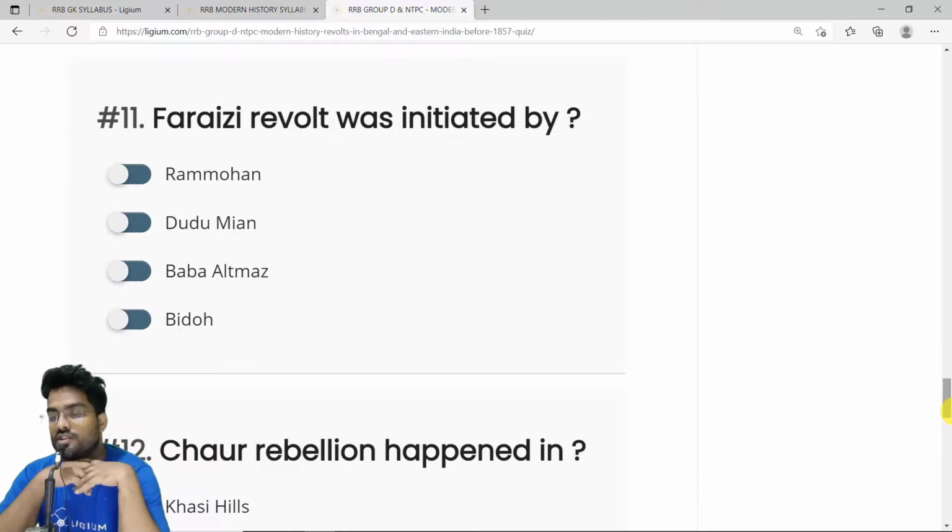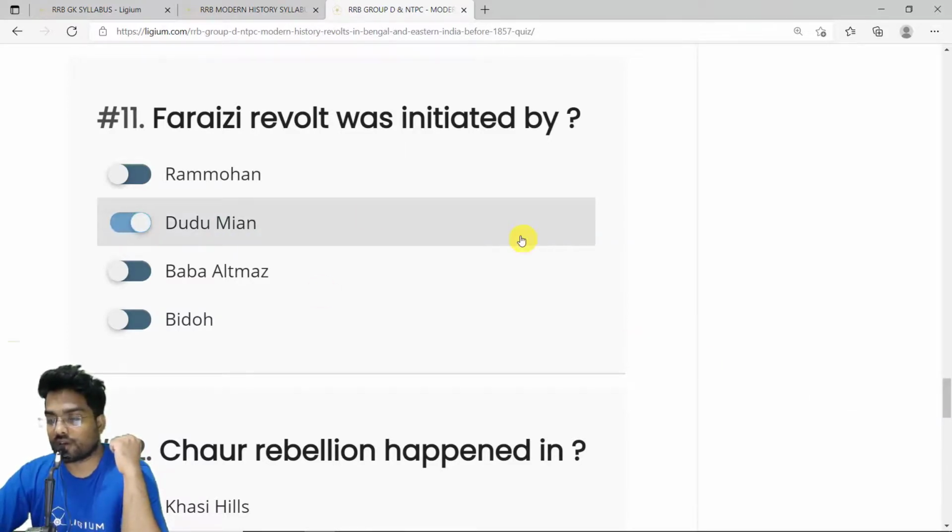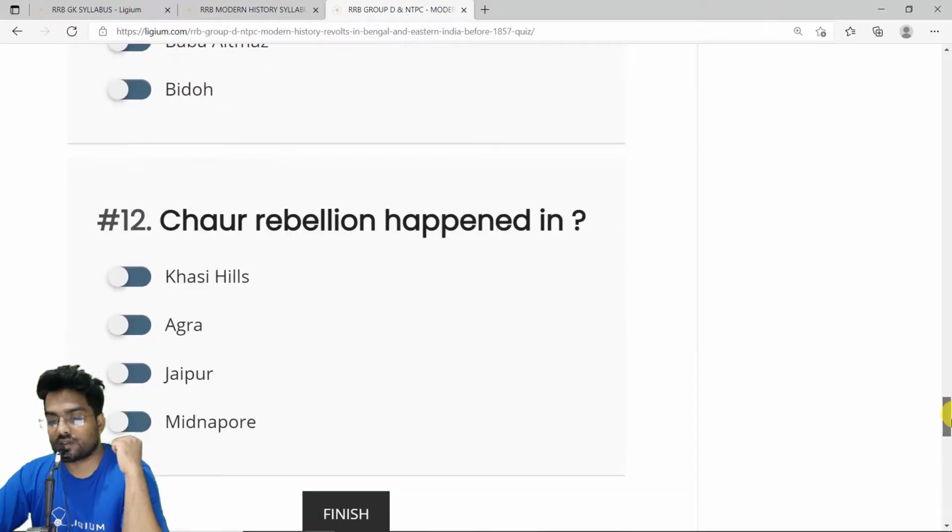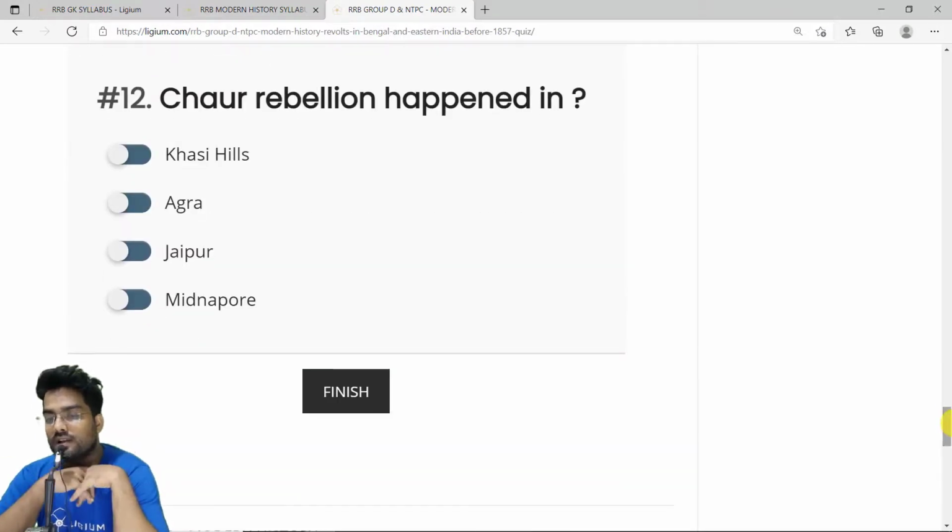The Farazi revolt was initiated by. Now, the Farazi revolt is also very important, and it was led by a guy called Dudu Mian. Correct answer is Dudu Mian. Okay, then we have the last question, the 12th question. The Chuar rebellion happened in a place called Midnapur. Midnapur is in Bengal. So the correct answer is Midnapur.